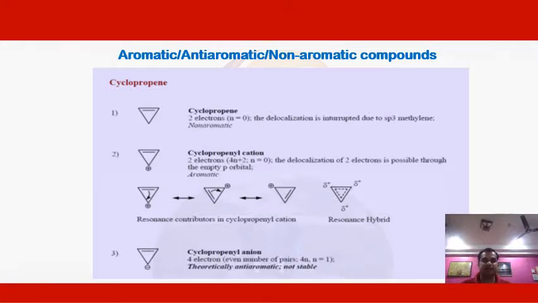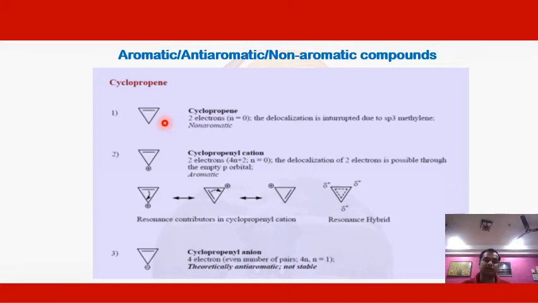Now let us take some examples of compounds in which we can identify whether the compound is aromatic, anti-aromatic, or non-aromatic. First of all, we take the example of cyclopropene. In this first example, this is a cyclic ring which has only one pi bond, which means it has two pi electrons. So it should follow the Huckel rule, 4n plus 2 pi electrons.